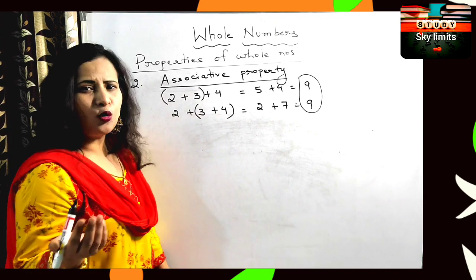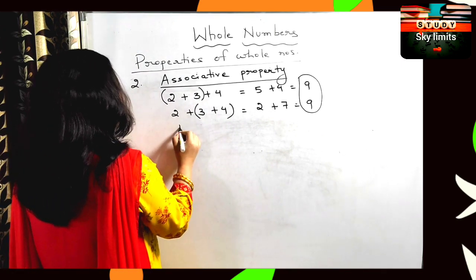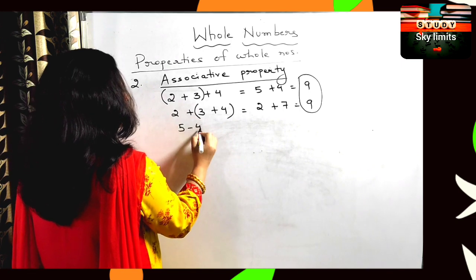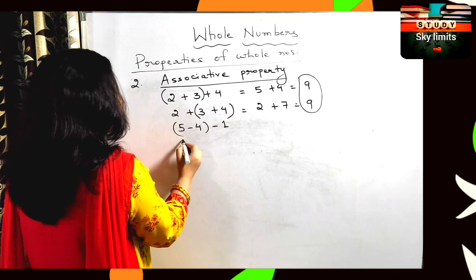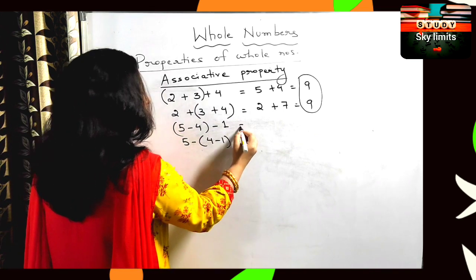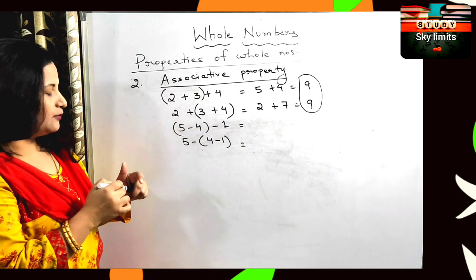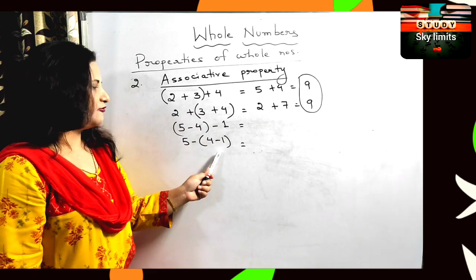Now let us check whether it holds true for subtraction. Let us write 5 minus 4 minus 1. And here I am going to write 5 minus 4 minus 1. In both the cases I have taken the same digits: 5, 4, 1, 5, 4, 1.